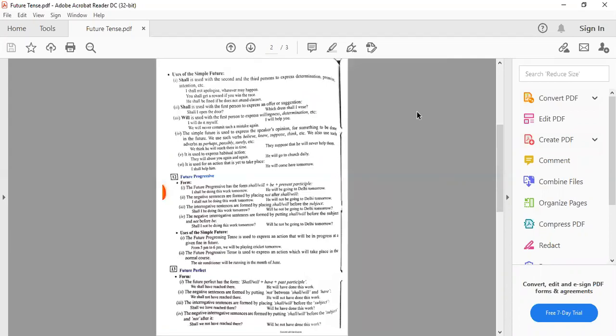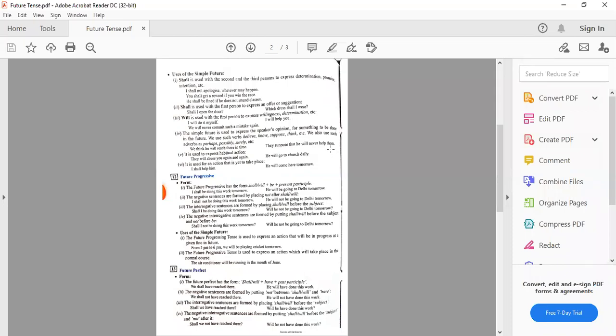Now coming to the next topic, use of simple future tense, where we use simple future tense. Shall is used with the second and third persons if there is intention. I shall not apologize, whatever may happen. You shall get a reward if you win the race. He shall be fined if he does not attend classes.